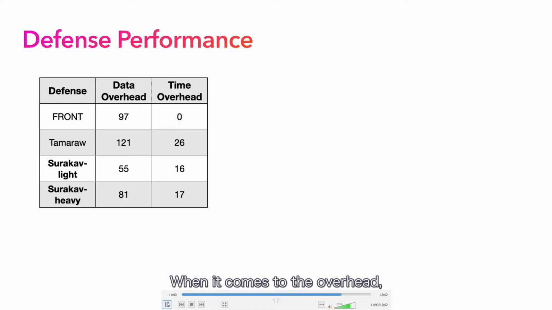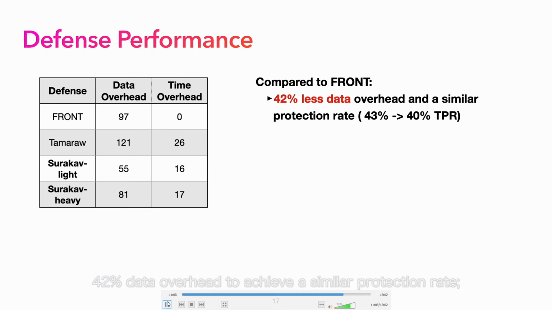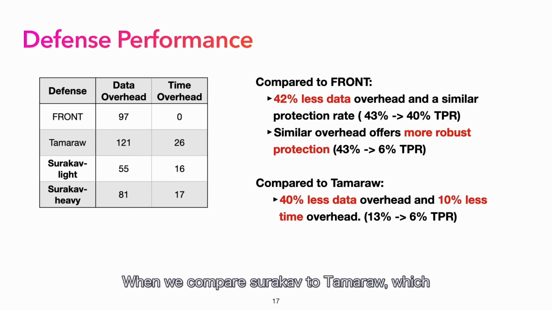When it comes to the overhead, we find that, compared to Front, Surakav saves 42% data overhead to achieve a similar protection rate, or offers much more robust protection at a similar overhead level. When we compare Surakav to Tamaraw, which was considered the strongest defense before, we find that Surakav requires 40% less data overhead and 10% less time overhead to achieve an even lower true positive rate.